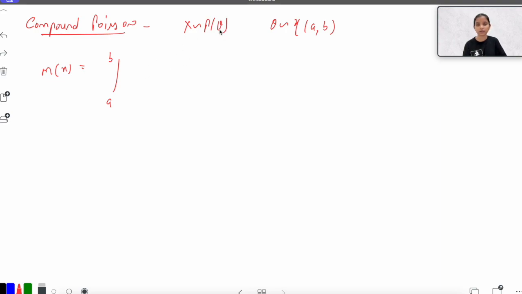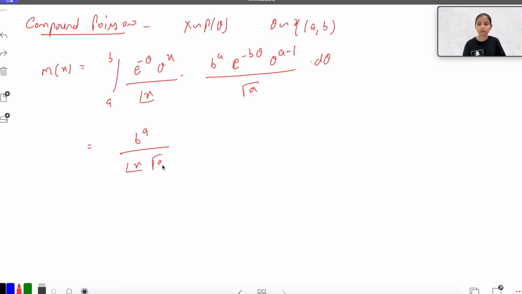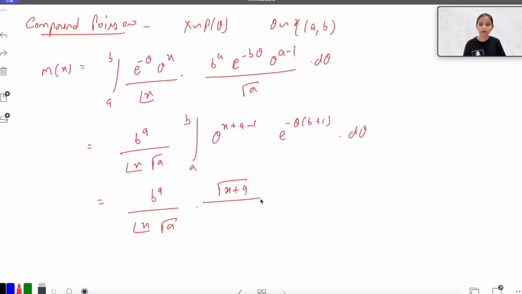Okay, and the PDF of x first, that is e raised to the power minus theta, theta raised to the power x upon factorial x, into the gamma distribution's PDF, that is b raised to the power a, e raised to the power minus b theta, theta raised to the power a minus 1 upon gamma a, into d theta, which is equal to b raised to the power a upon factorial x gamma a, integral of theta raised to the power x plus a minus 1, e raised to the power minus theta times b plus 1, into d theta, which is further equal to b raised to the power a upon factorial x gamma a, and this is gamma x plus a upon b plus 1 to the power x plus a.